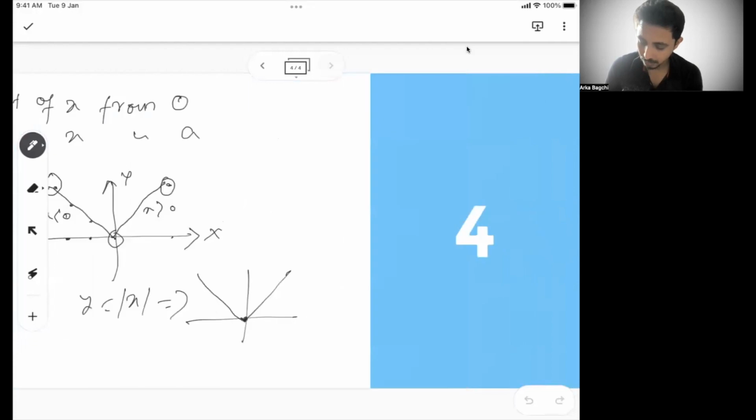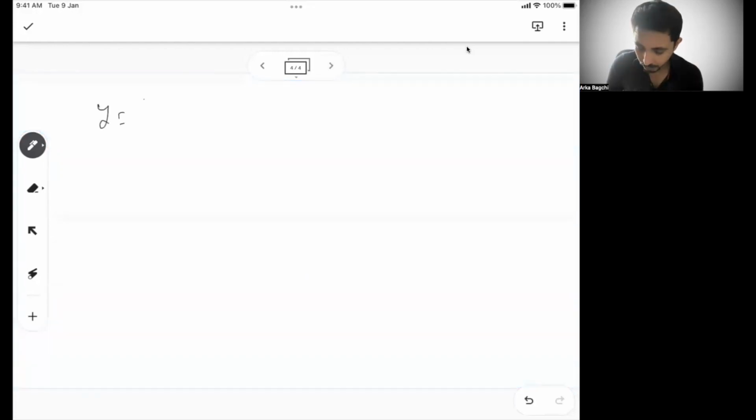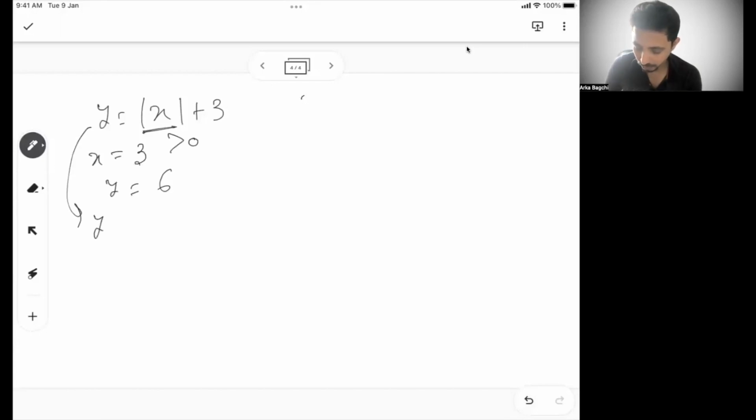Now let's do a little variation. If I say y equal to mod x plus 3, what will happen? Now if my x is 3, y will be 6. See, mod x is always going to be greater than or equal to 0. So I can say y is always going to be greater than or equal to 3. So y cannot be less than 3. Even if I have x equal to 0, I will have y equal to 3.